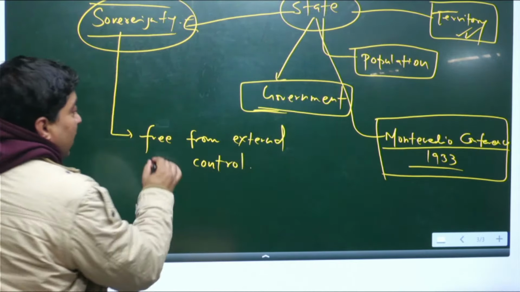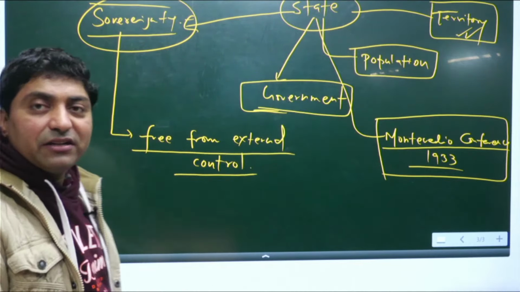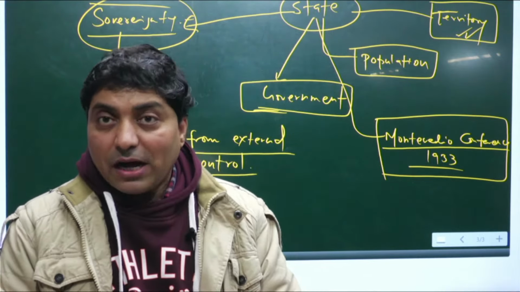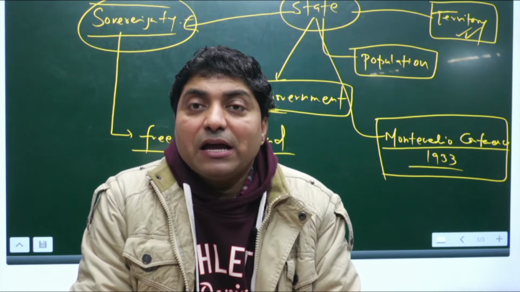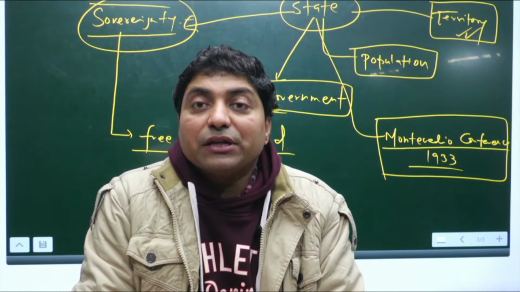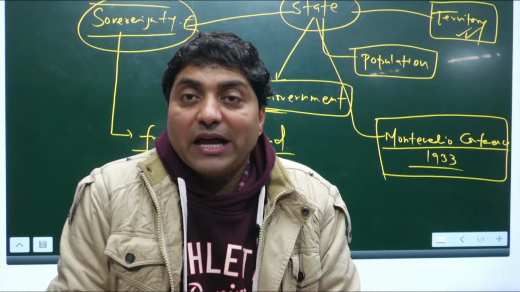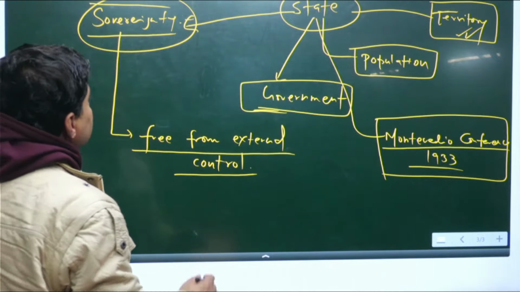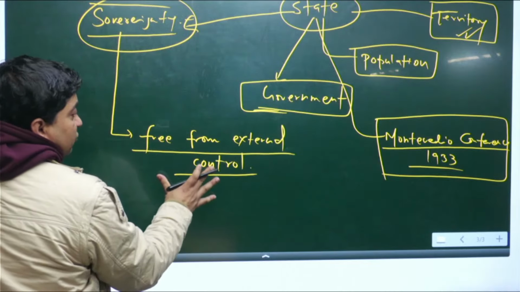Free from external control. Before 1947, British power used to control India, but after 47, you can see India has become an independent and sovereign state. It had become free from any influence, right? So, sovereignty means supreme control, free from external control.